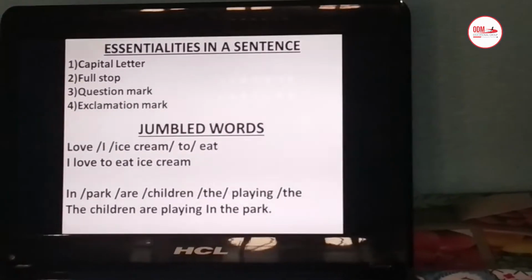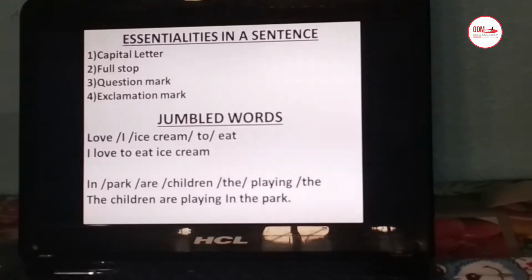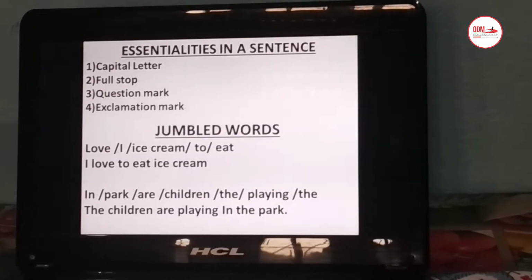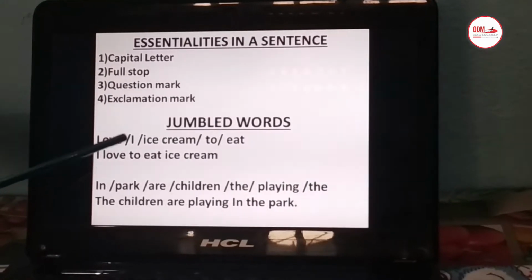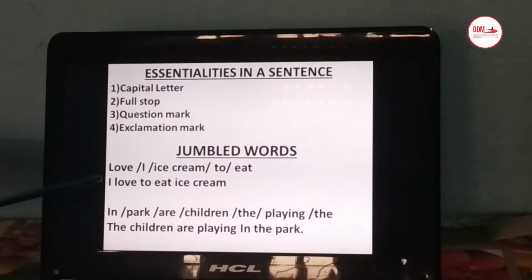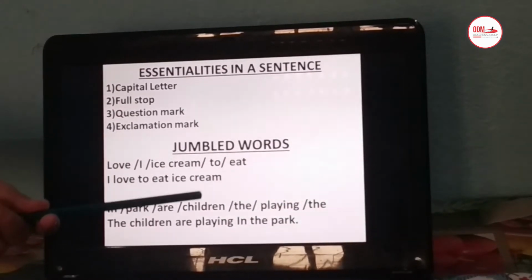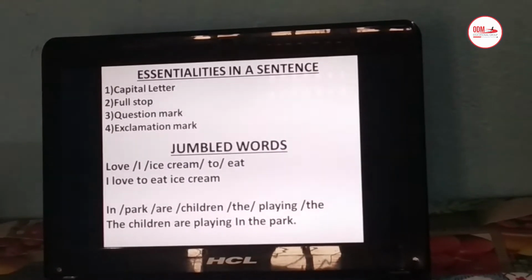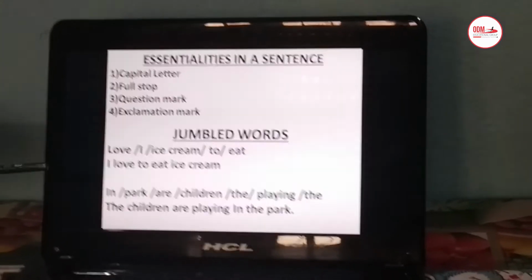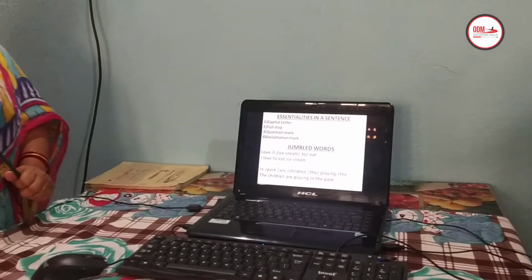Then we have studied about the jumbled words, in which words are given to you. You have to rearrange them to frame a meaningful sentence. Like, love I ice cream to eat. What is the correct sentence when rearranged? I love to eat ice cream. In park are children playing the? And the answer is, after rearranging, the children are playing in the park. So these are the things that we have studied in the previous class.